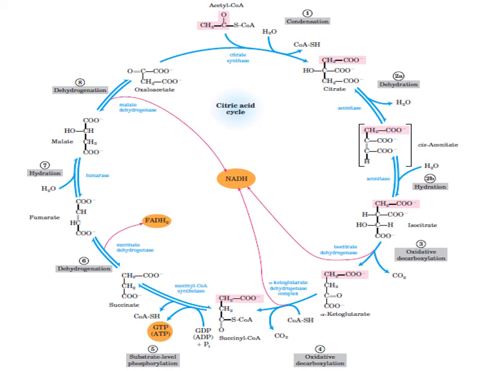In this reaction, the overall reaction is dehydrogenation. The final product of this cycle is oxaloacetate in the mitochondria. This oxaloacetate, upon provision of one more acetyl coenzyme A, is ready to begin another Krebs cycle. Here you see, in the Krebs cycle we have produced GTP from GDP. We have also reduced FADH2 and NADH.